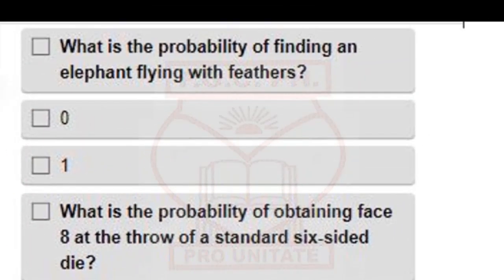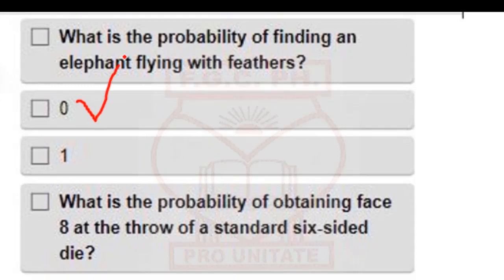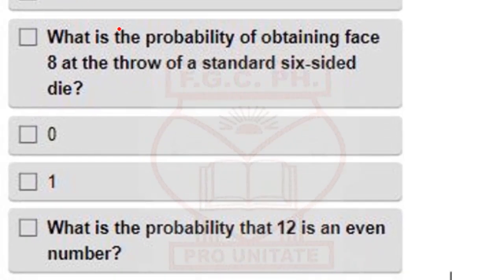So let's see in these questions what exactly would be correct. What is the probability of finding an elephant flying with feathers? I've not seen one. I'm not sure they exist. So the answer is 0. What is the probability of obtaining face 8 at the throw of a standard 6-sided die?